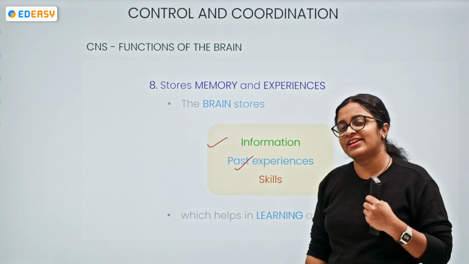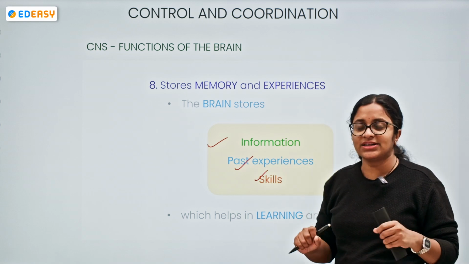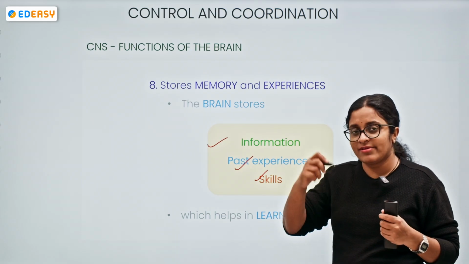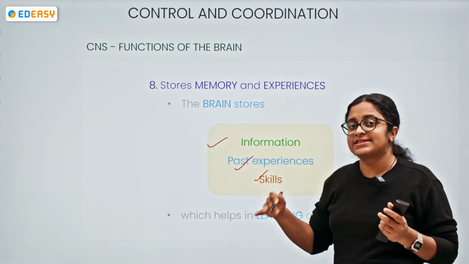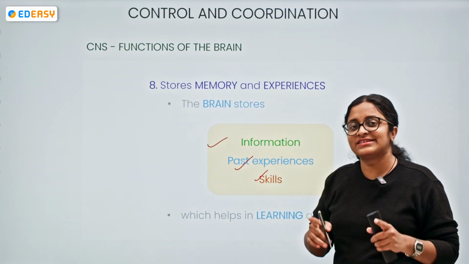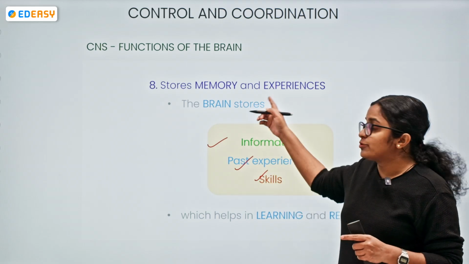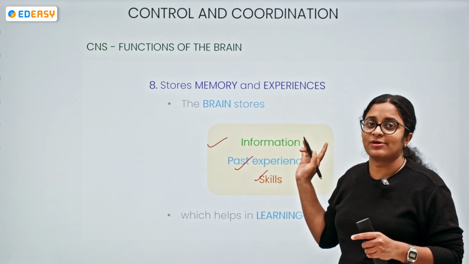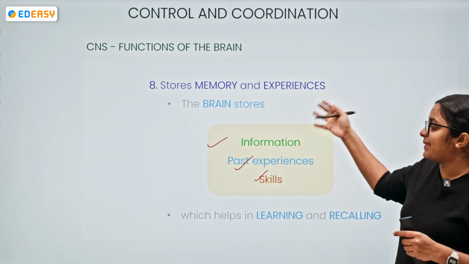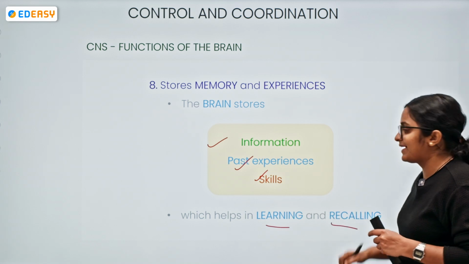If they are bad, we feel a bit bad about them, right? The skills, once you learn to do anything, once you're an artist, you have learned your skill very nicely. It's not like it goes away in one day. No, no, no. With constant practice, your skill remains your skill only. So our brain is helping to store the memory of this skill also. So finally we can say it is storing memory and experiences so that it helps us to learn and recall.